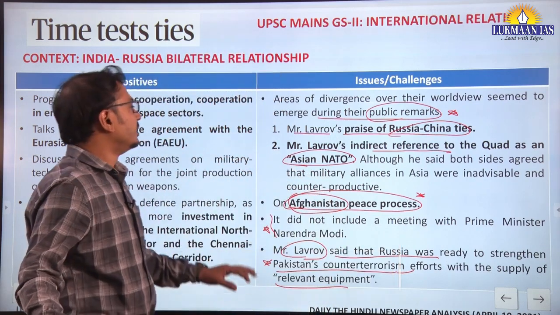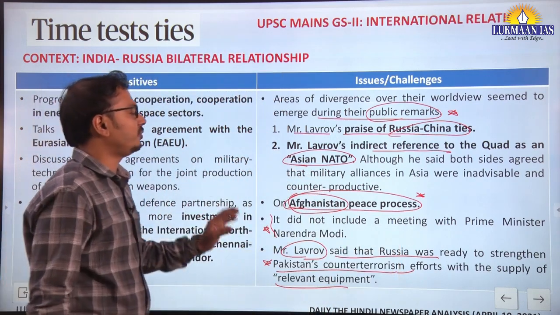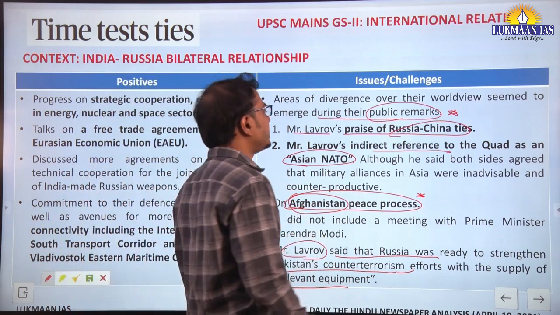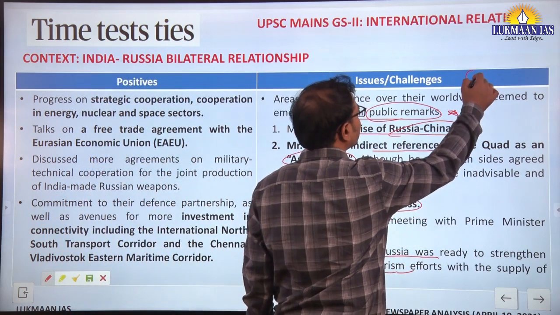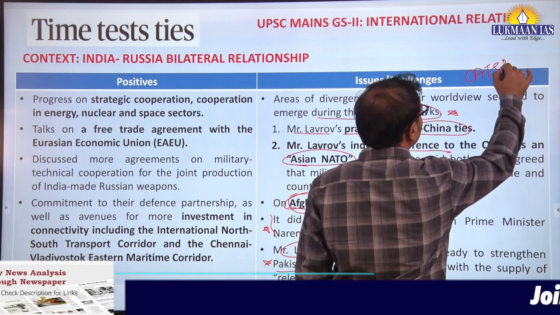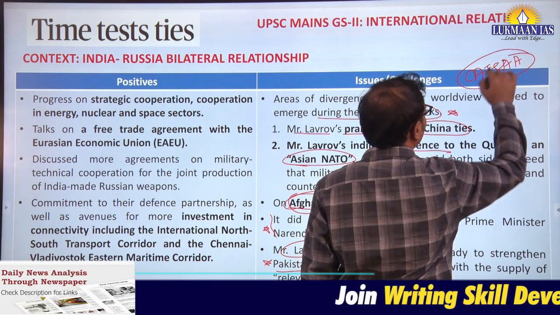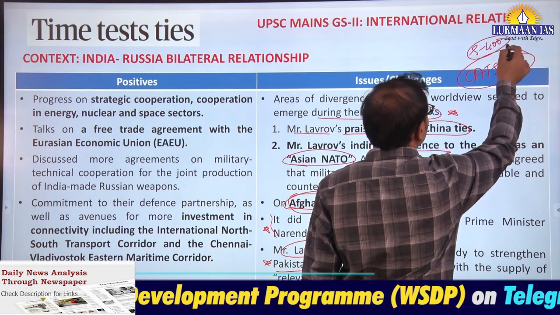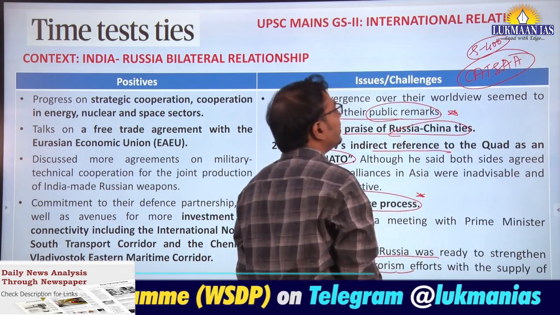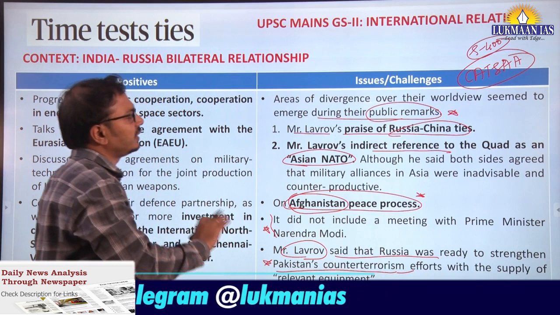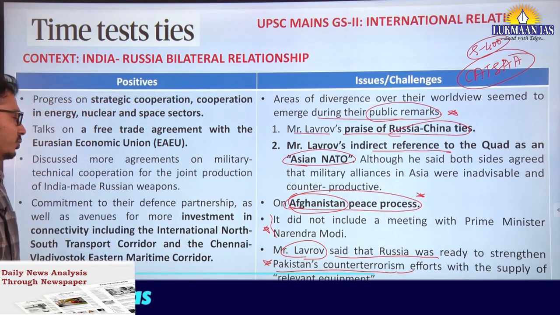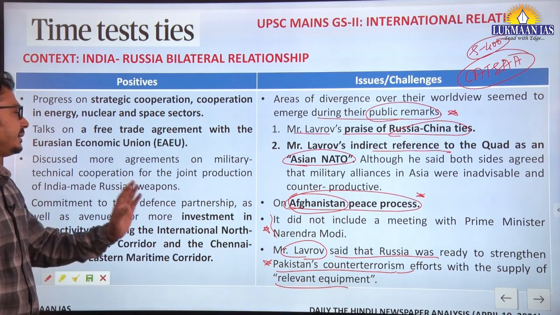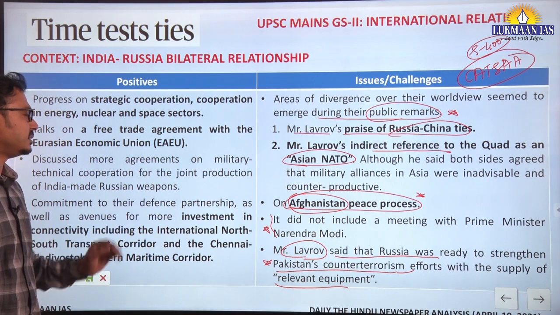Along with that, there was no mention of the important CAATSA sanction that the US may impose on the S-400 missile systems to be imported into India from Russia. So there was no mention of those military ties or the transaction.